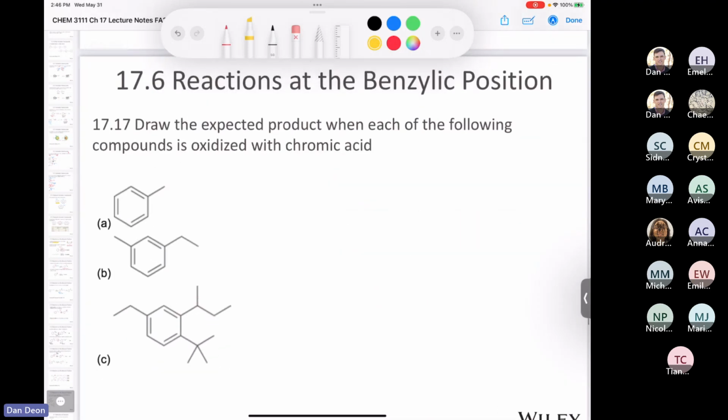It says, draw the expected products that you would form when each of the following is treated with chromic acid. Now remember that chromic acid is H2CrO4, but we get that by mixing sodium dichromate, sulfuric acid, and water.